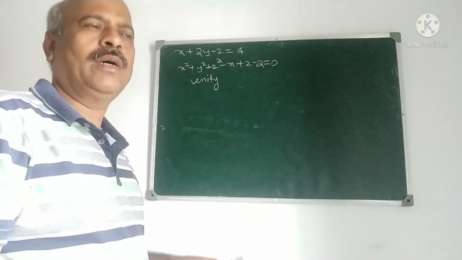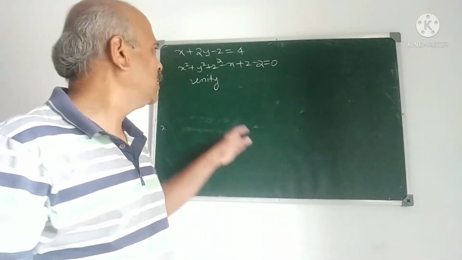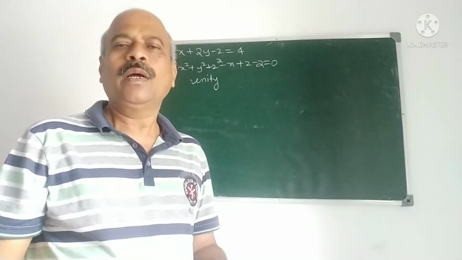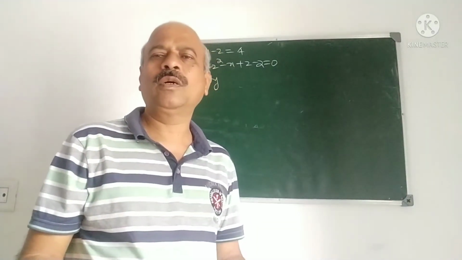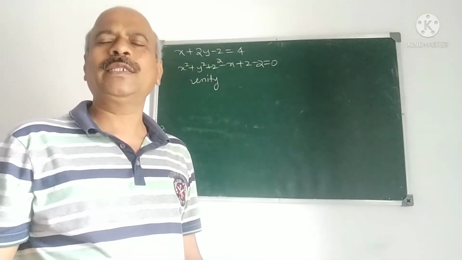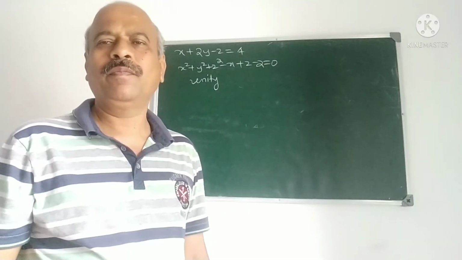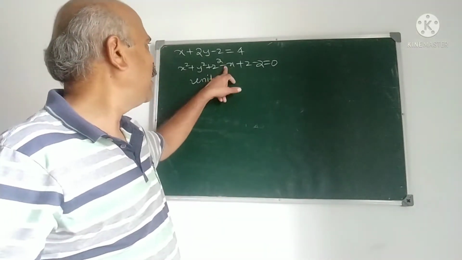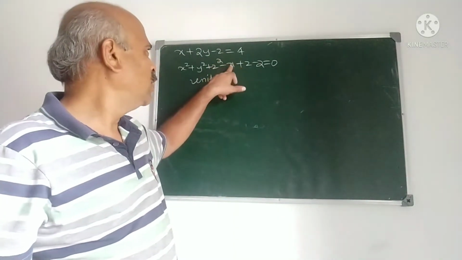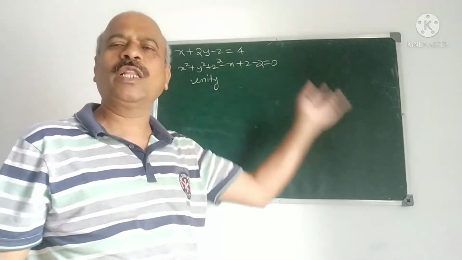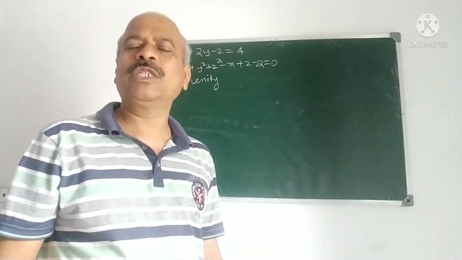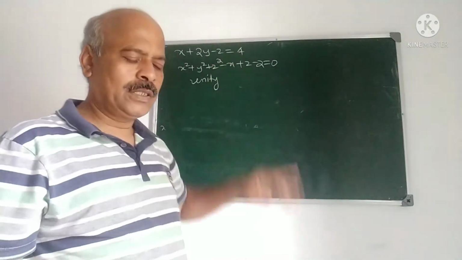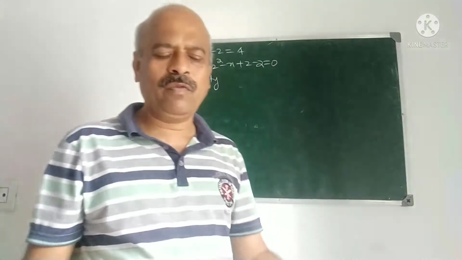I have solved problems of this type, but this problem is asked in a different way, that's all. Earlier I have solved problems like this: find the center and radius of the circle. How was the circle represented? The circle was represented by a sphere and a plane. You know that a sphere and a plane taken together represent a circle, because the intersection of a sphere by a plane is a circle. Now in this problem it is asked in a different way.